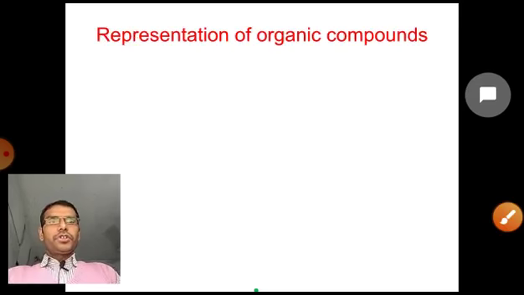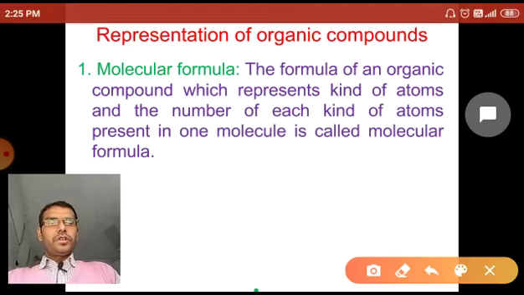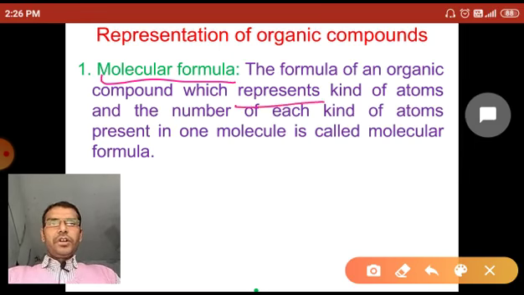Now next, representation of organic compounds. An organic compound can be represented by three formulas. One is called the molecular formula, second is the graphical formula or structural formula, and third one is the condensed formula. So here first one, the molecular formula. The formula of an organic compound which represents the kind of atoms and the number of each kind of atoms present in one molecule is called the molecular formula.